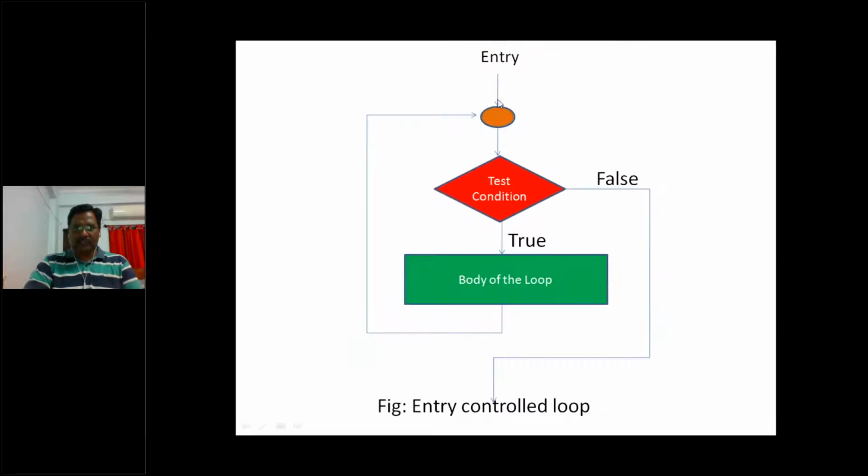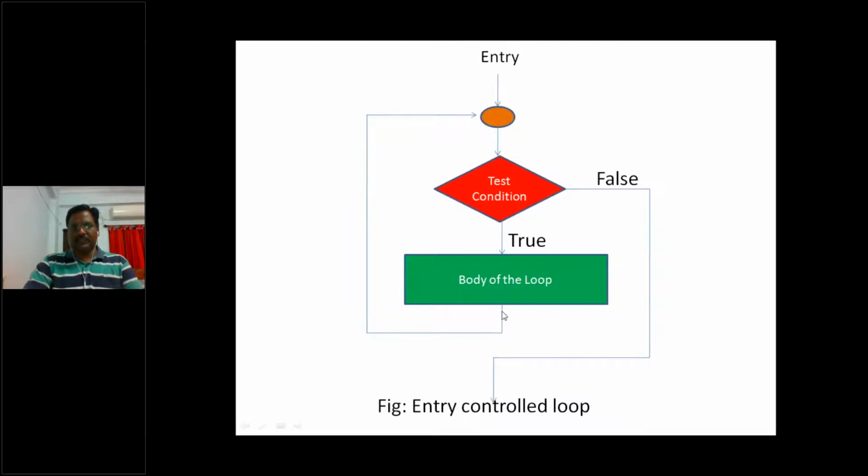Mostly in the entry control loop, first we check the condition. If it is true, then only it will execute the body. Then it goes on checking the condition once again. If it is false, it simply moves out of the body and stops the loop.